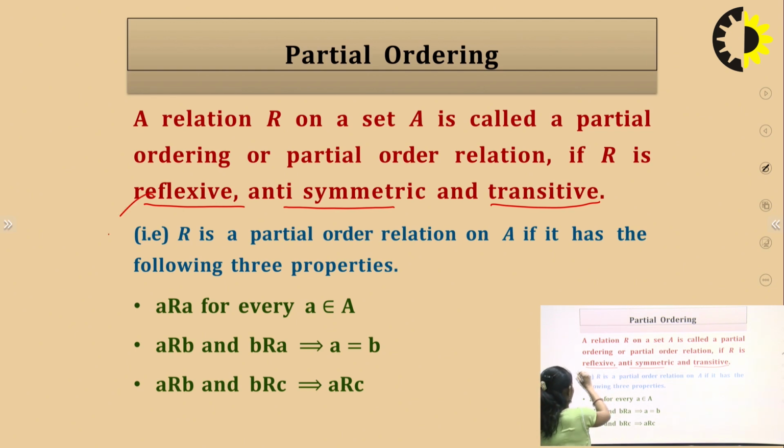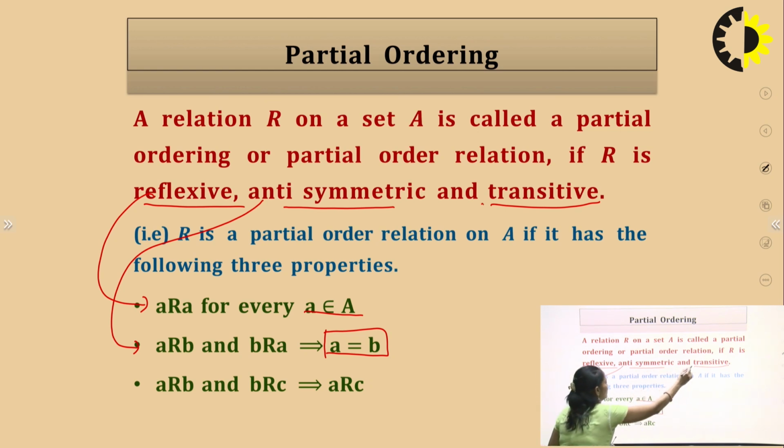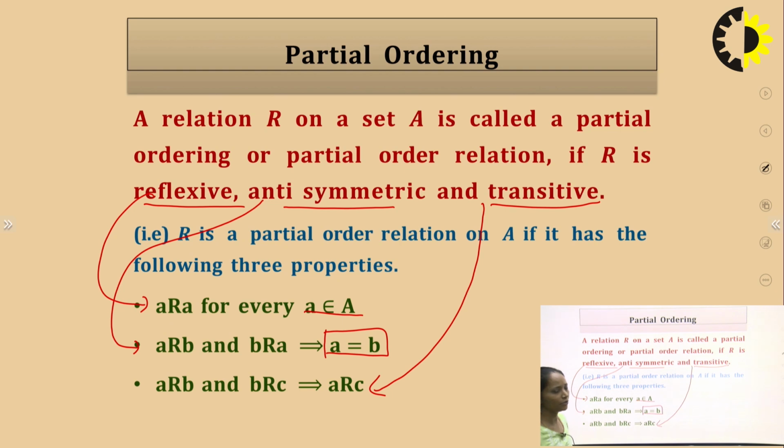For reflexivity, every element a is related to a, for every small a belonging to the capital A. The property for an antisymmetric relation is: if A is related to B and B is related to A, this implies that A is equal to B. The third one is transitive: if A is related to B and B is related to C, this implies that A is related to C. So any relation which satisfies these three properties is known as a partial order relation.